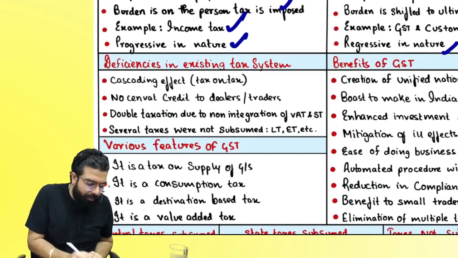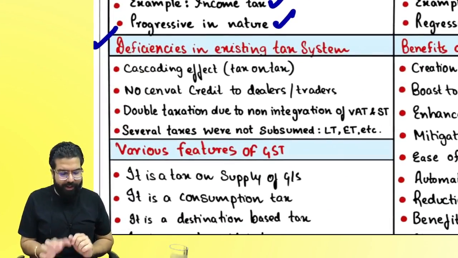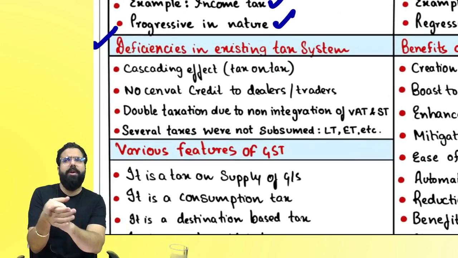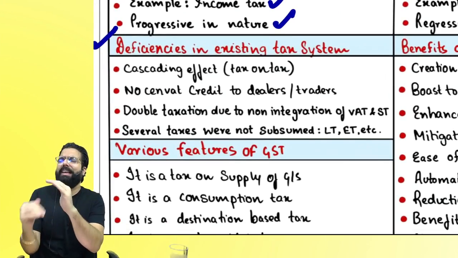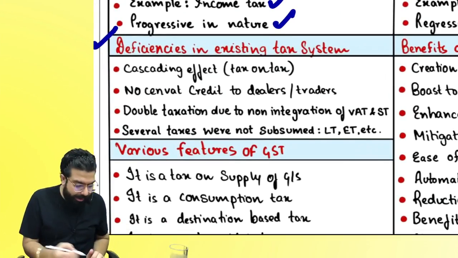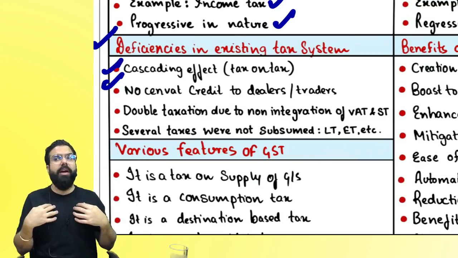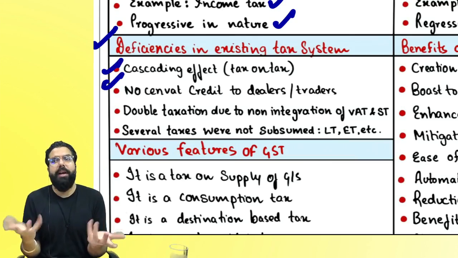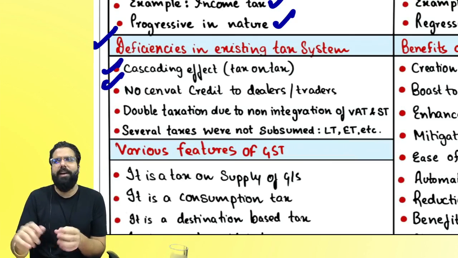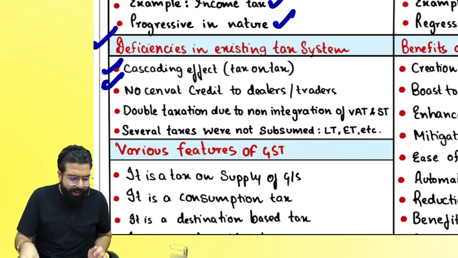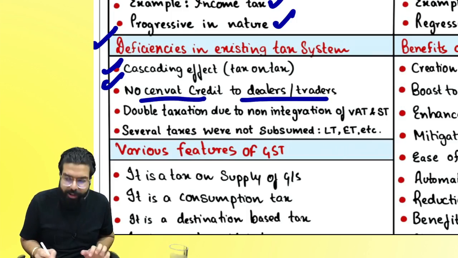Then we learned about the deficiencies in the existing tax system. What are the deficiencies, everyone? Cascading effect. Tax on tax was happening. Whenever a manufacturer sells the goods to the trader, the trader can't take credit of excise duty. When you can't take credit of excise duty, again, tax on tax was happening. So, no sandwich credit to trader or dealer.